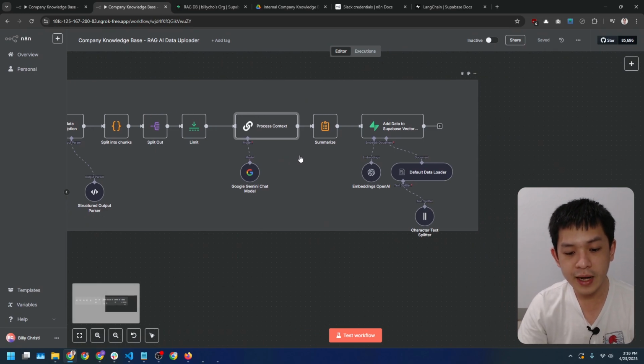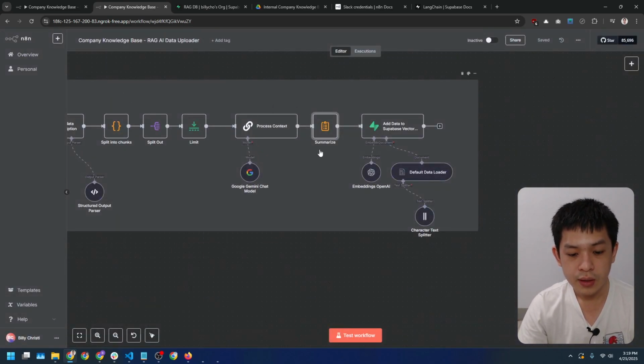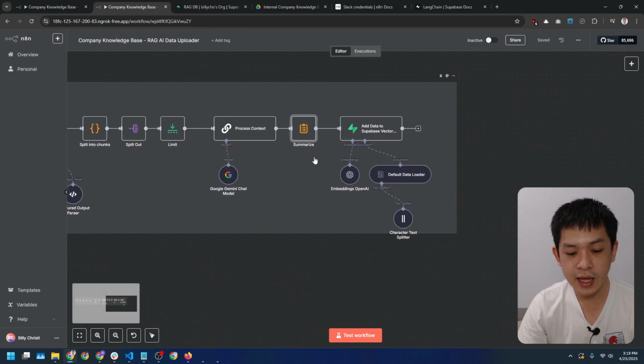We then summarize all the text using a summarize node. We use the separator triple hash, split triple hash. This will be very important later. Then we move to inserting data into Supabase vector DB here.